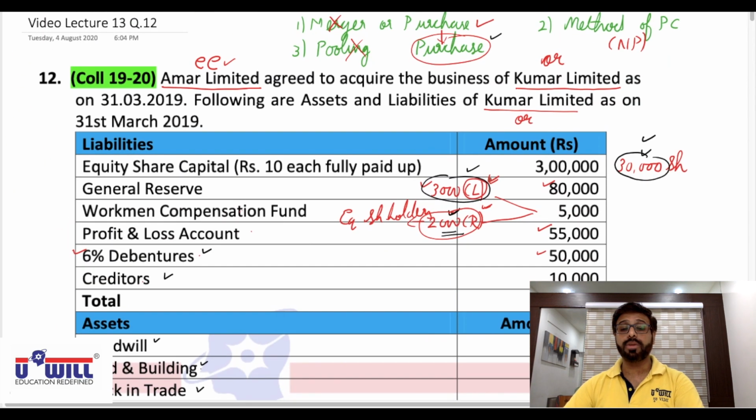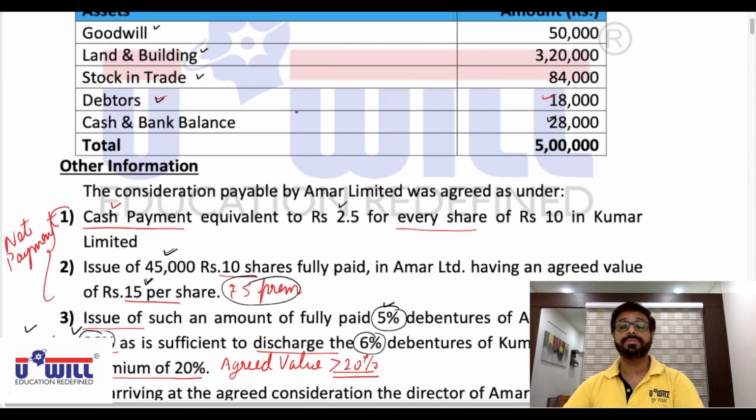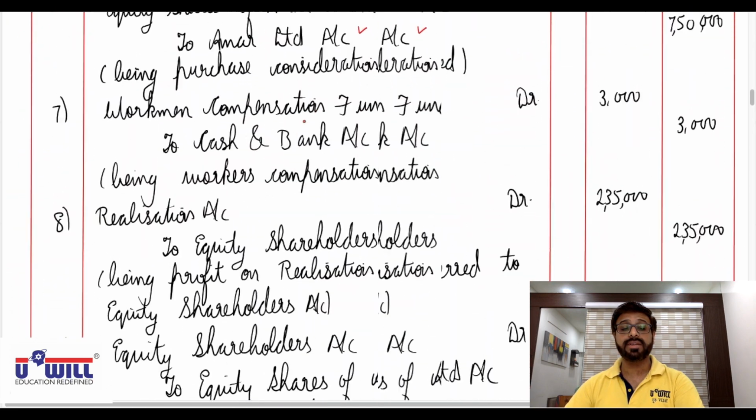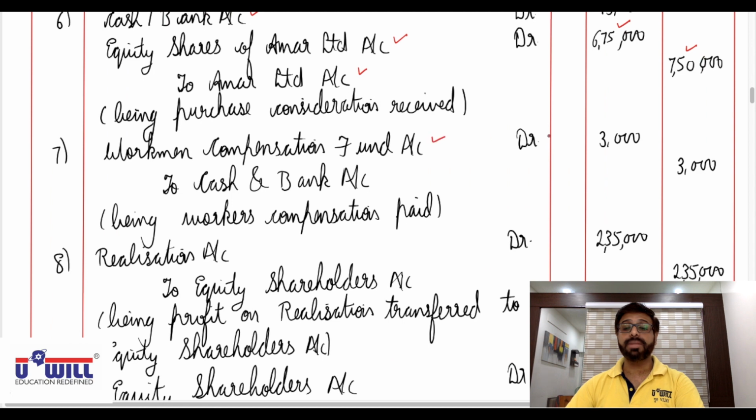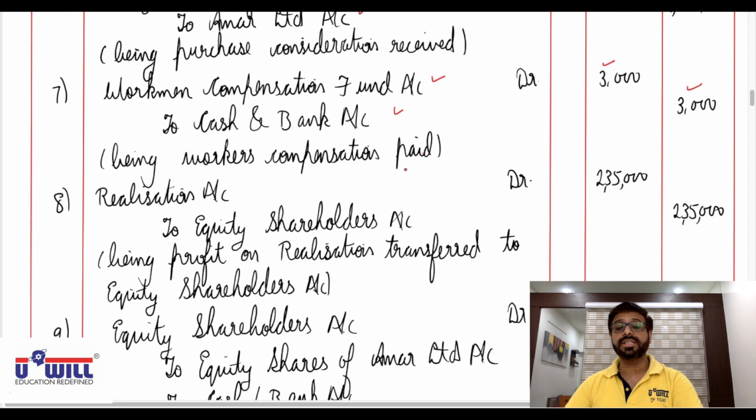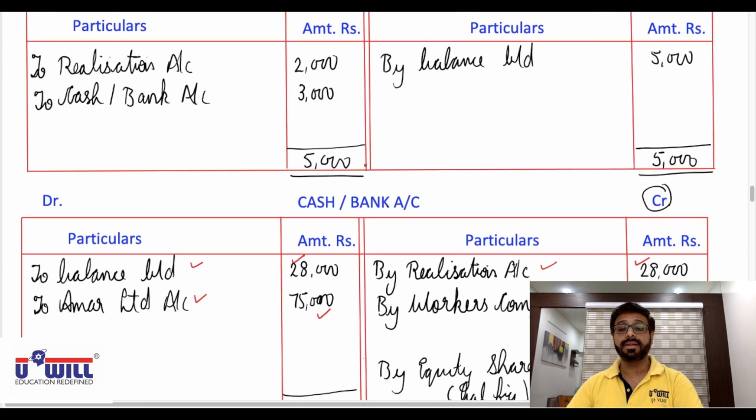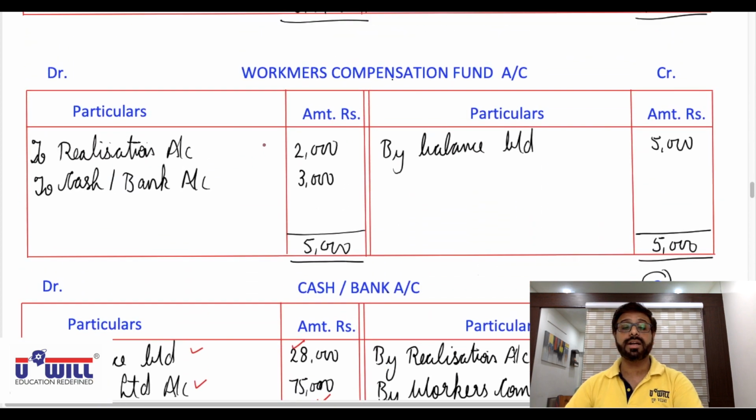This workers compensation of 3000 is paid. So for that, all of you check your next entry must be workman compensation fund account debit 3000 to cash and bank account 3000, being workers compensation paid. Now workman compensation fund account debit to cash and bank. So workman compensation fund account debit, first of all, credit side opening balance 5000 and opening balance, all of you write on 5000. Debit side to cash and bank account 3000.